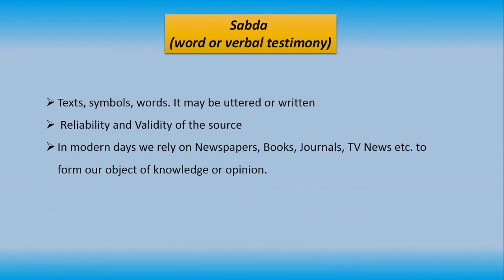Next is Sabda, which is word or verbal testimony. This is knowledge gained through verbal testimony. A lot of the knowledge that we gain about the world is through verbal testimony, like text, symbols and words. It may be uttered or written. Sabda mostly depends on the reliability and validity of the source. In modern days, we rely mostly on newspapers, books, journals, TV news, etc., to form our knowledge or opinion. So, in this way, we get the knowledge.